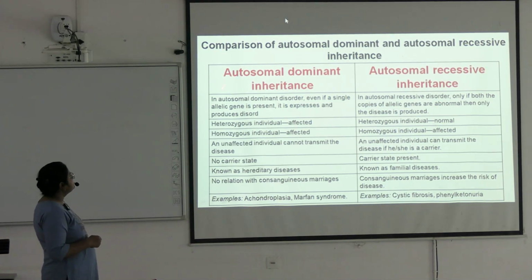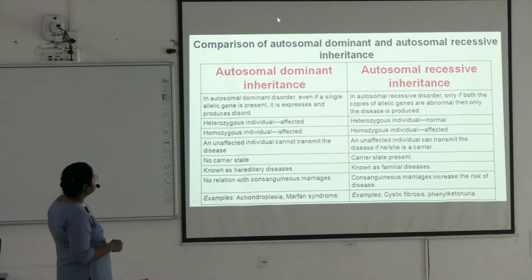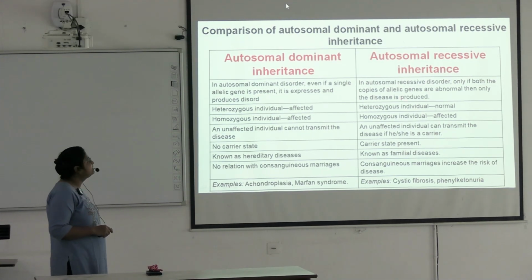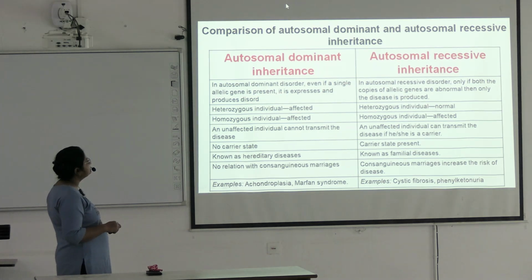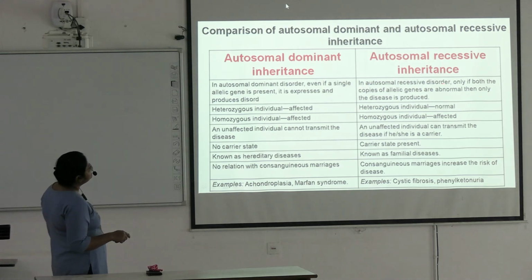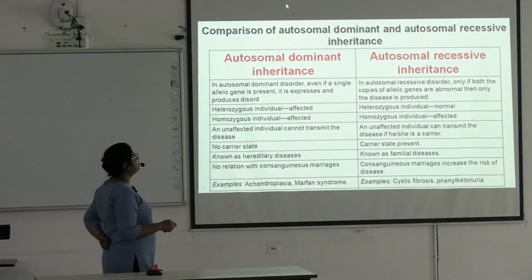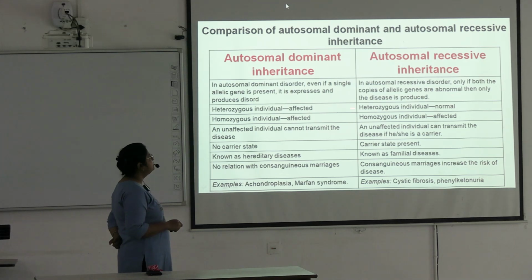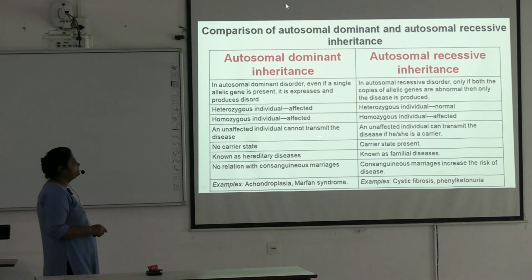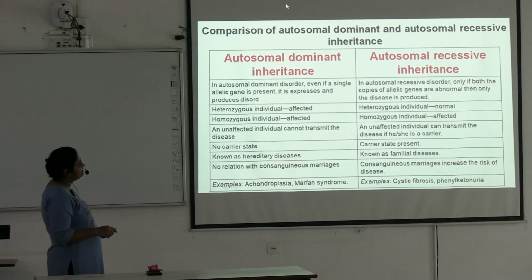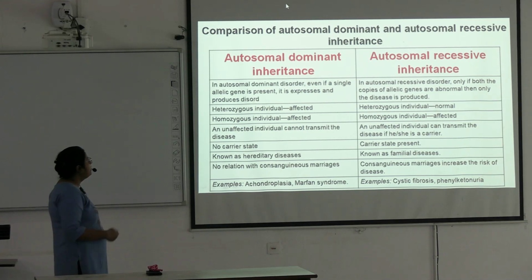Okay, so this is the comparison between autosomal dominant inheritance and autosomal recessive inheritance. So in autosomal dominant disorder, even if a single allelic gene is present, it expresses and produces disorder. And in autosomal recessive disorder, only if both the copies of allelic genes are abnormal, then only the disease is produced. Here heterozygous individuals are affected, heterozygous individuals are normal in recessive. Here homozygous individuals are affected. In both, homozygous are affected.